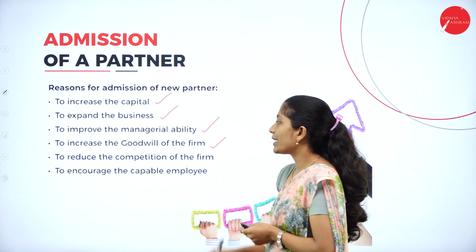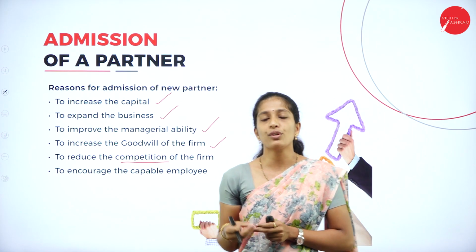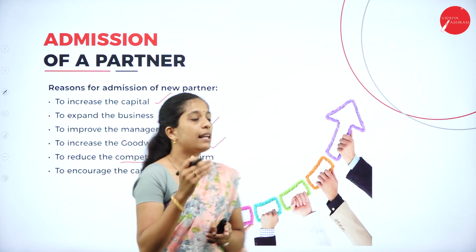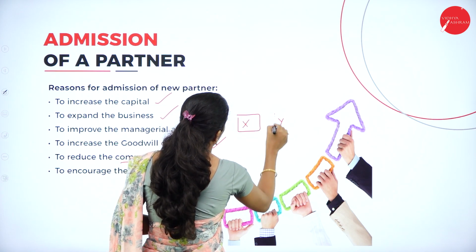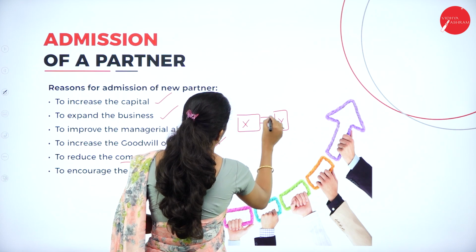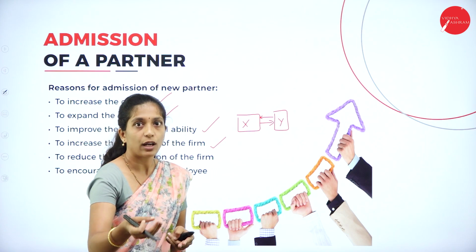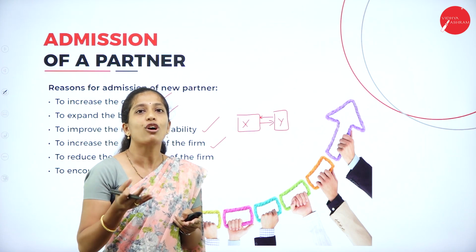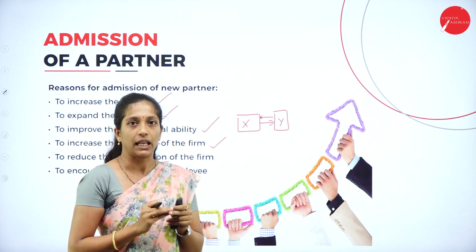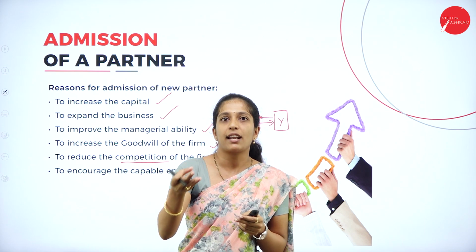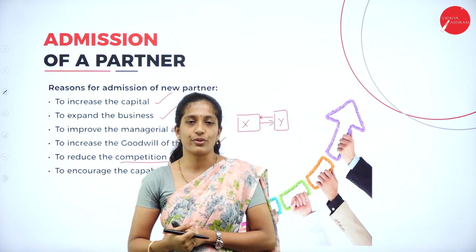And the next one is to reduce the competition. So this is also a very important point here, to reduce the competition. For example, if X and Y are having different firms and they both are competitors. Now, if X thinks that if I take Y as a partner, then there is no competition between X and Y. They are joining together and they are undertaking their business activity, right? To reduce the competition, they may take the opposite competitor as a partner, so that the competition also reduces in the market.